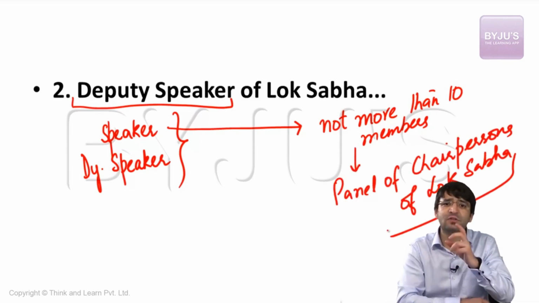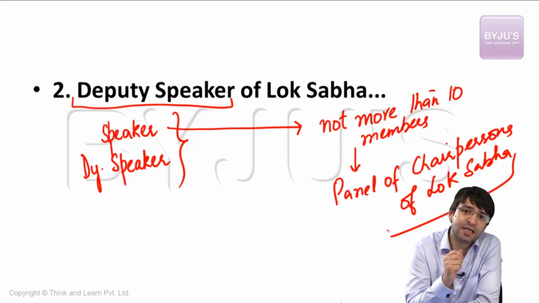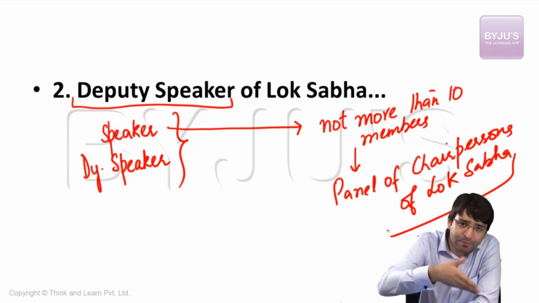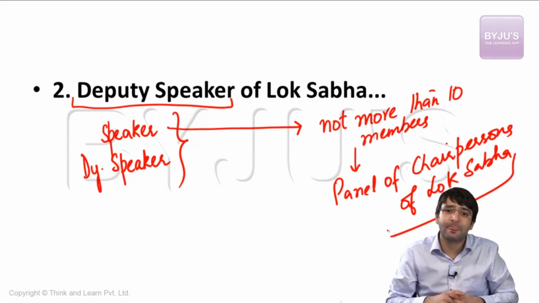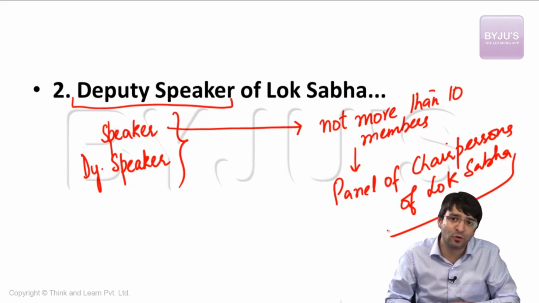That means what are we talking about? We say the Speaker is the most important office of the Lok Sabha. The sole authority to conduct the proceedings of the House is vested with this office of the Speaker. If the Speaker is present, he will preside over the function. If the Speaker is absent, the Deputy Speaker will preside over the functions of the Lok Sabha. What if the Speaker as well as the Deputy Speaker are absent? There is a provision that as soon as the Speaker is elected, the Speaker also nominates 10 members from amongst the members of the Lok Sabha to a panel of chairpersons.